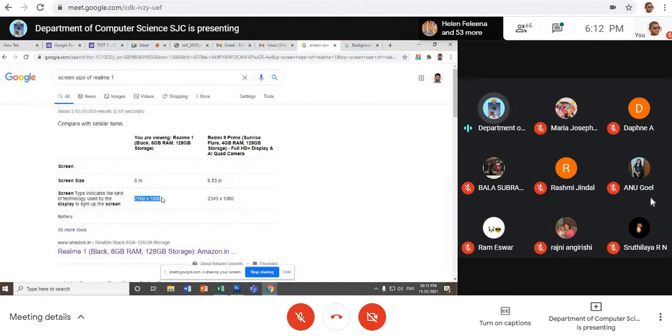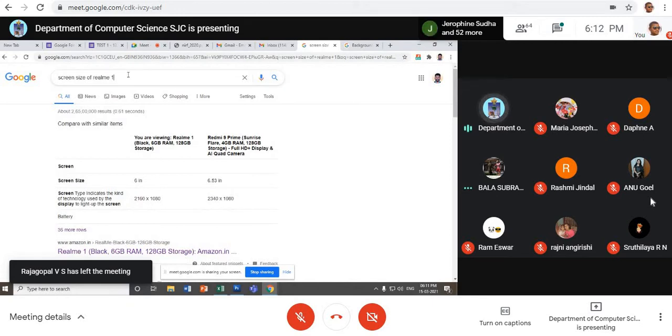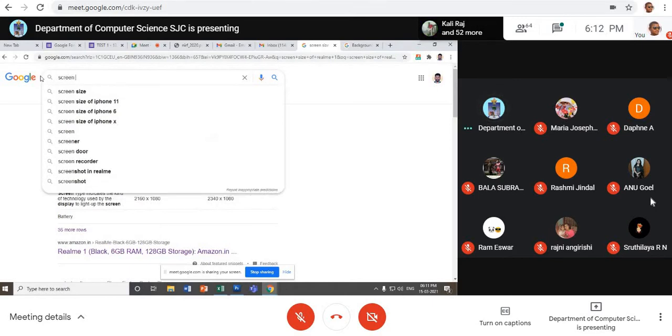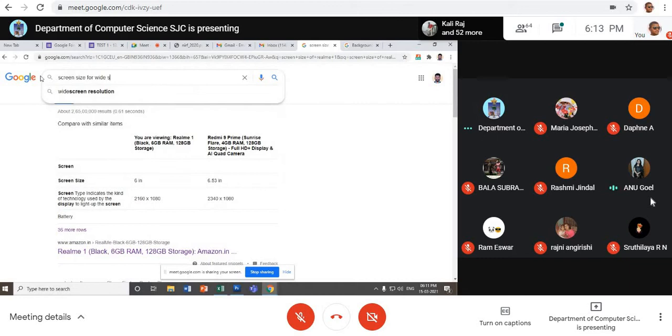Redmi mobile resolution is 2340 into 1080. So likewise, you will get it. If you give the name, it will give you the resolution. If you want to know about your computer, you can search, for example, screen size for wide screen.